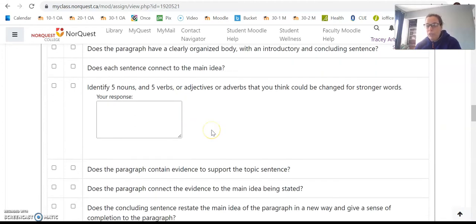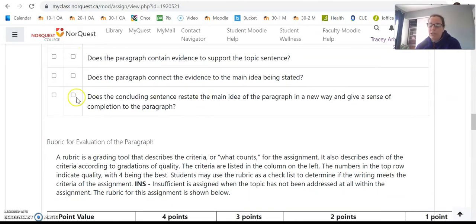There's even some great things in terms of revising. Hey, what are 5 nouns, 5 verbs, or adjectives that you could actually change for maybe stronger ones? Look them up in a thesaurus. What's a synonym you could use instead? So definitely take your time to go through this checklist as well.